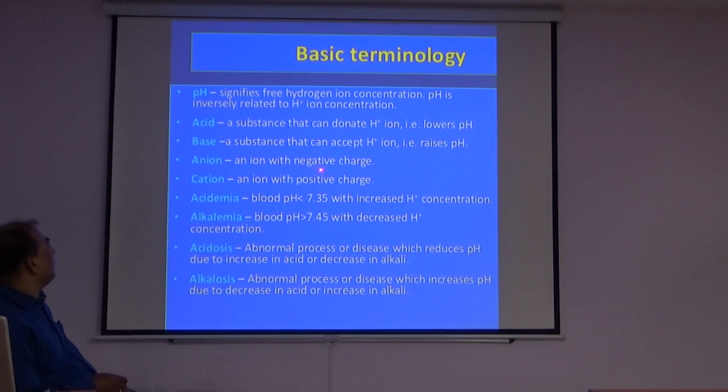Anion, negative charge ion, is called an anion. Cation is called a positive charge ion. Acidemia: blood pH lower than 7.35 with increased hydrogen ion concentration. Alkalemia: blood pH more than 7.45 with decreased hydrogen ion concentration. Acidosis: abnormal process or disease which reduces pH due to increase in acid or decrease in alkali. Alkalosis: abnormal process or disease which increases pH due to decrease in acid or increase in alkali.